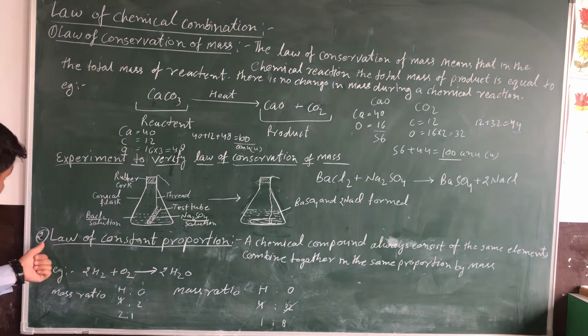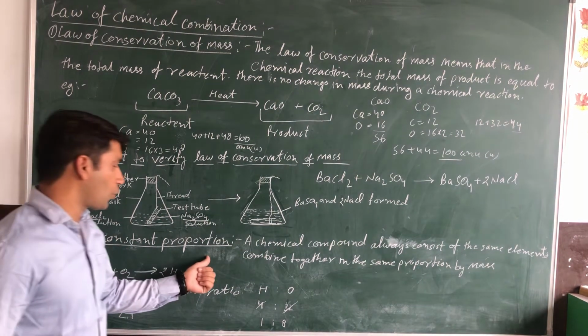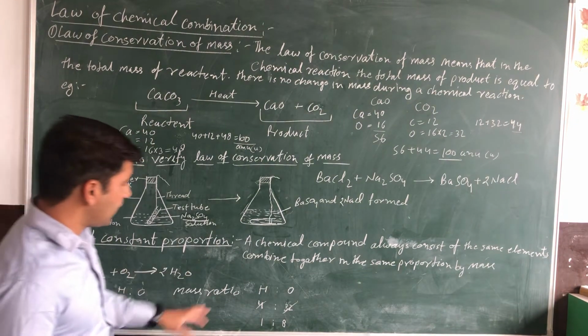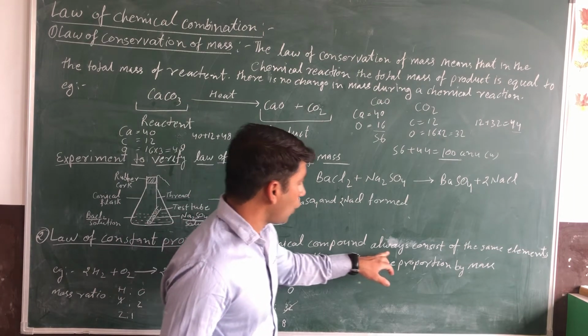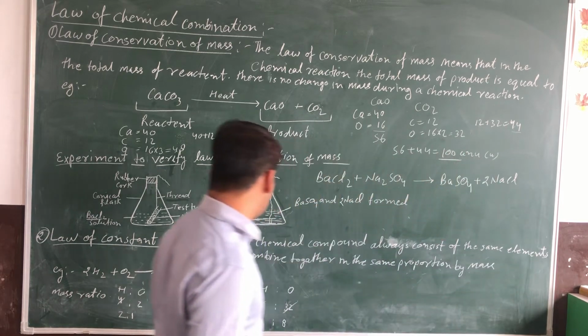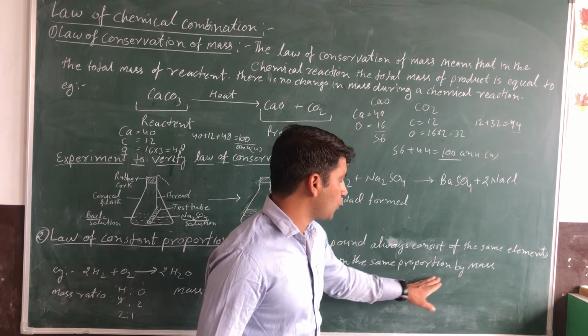And now the next law is the law of constant proportion. The law of constant proportion says that a chemical compound always consists of the same elements combined together in the same proportion by mass.